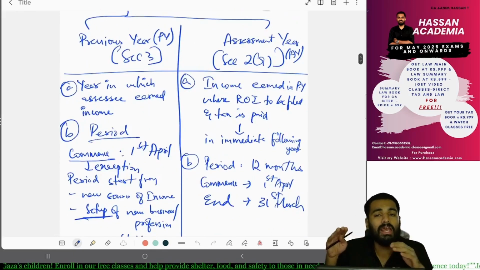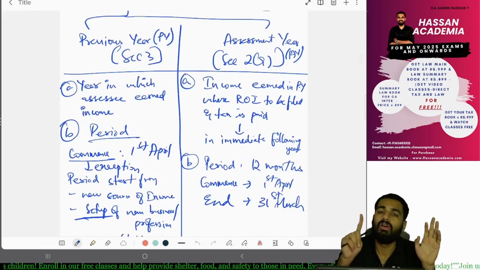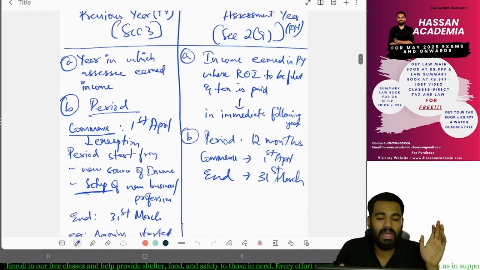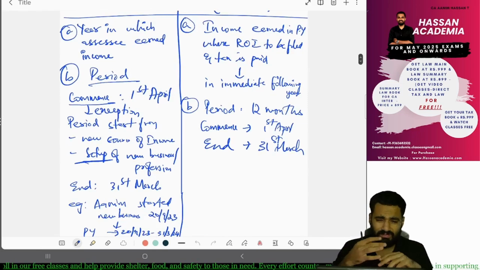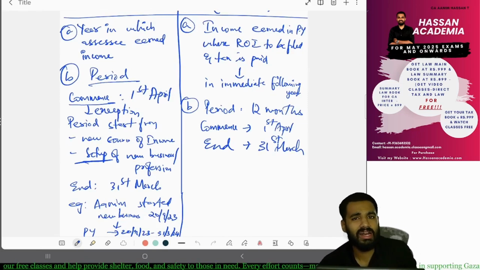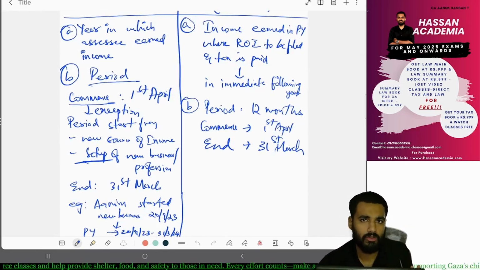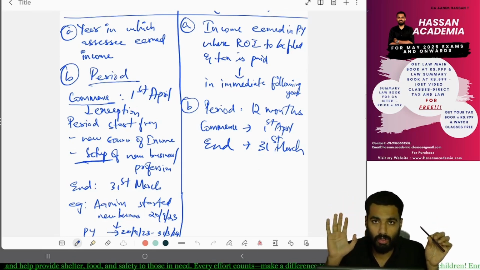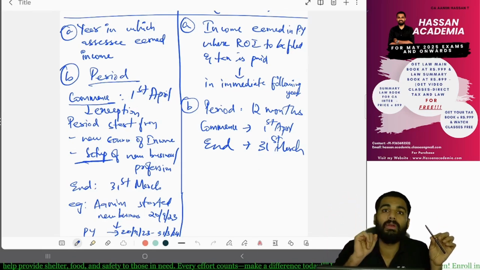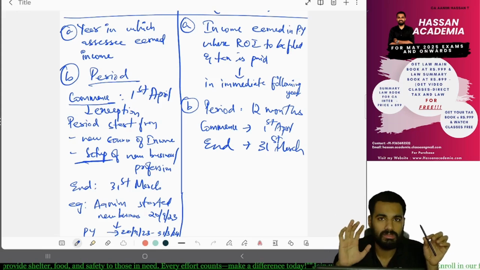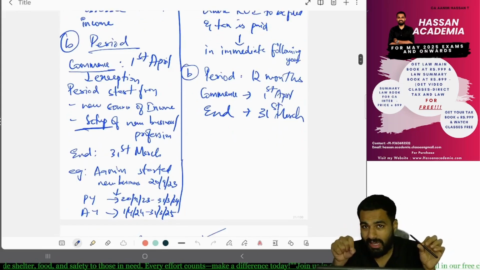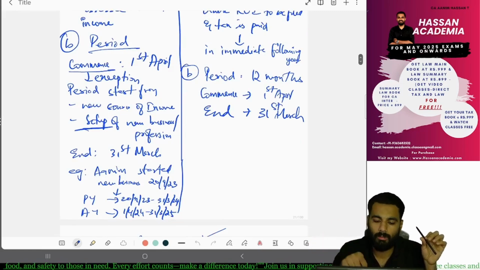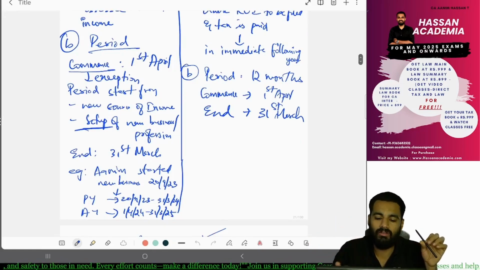Yes or no? In case of assessment year there are only 12 months, starting from 1st of April ending till 31st of March. But in case of previous year, generally that is from 1st of April to 31st March. But if you are earning a new source of income, or you have set up a new business, then the day the new thing has started, whether setting up a new business or setting up a new source of income, that day will be considered.